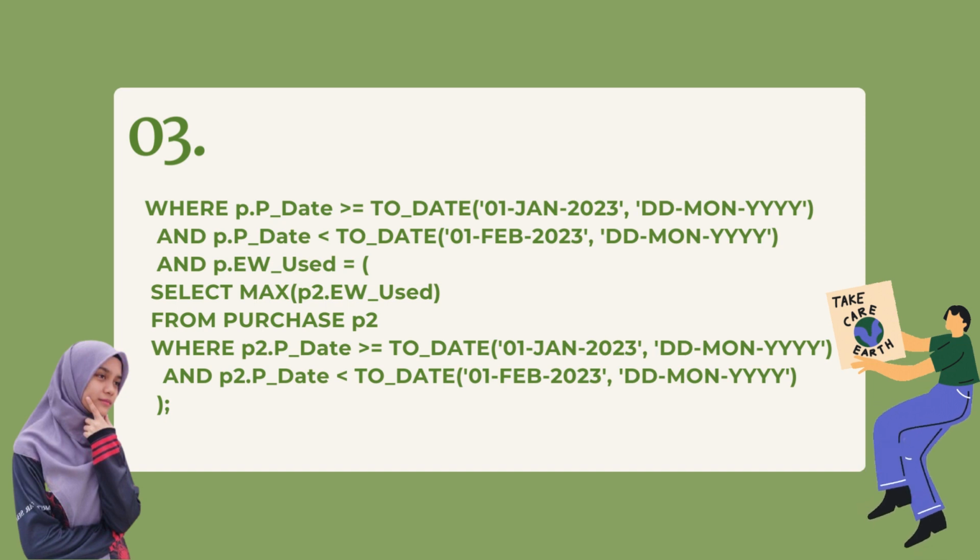Number 2, p.ew_use should be equal to the maximum ew_use within the specified date range. The subquery within the where clause finds the maximum ew_use in the same date range. Overall, the query retrieves details of the user who used the most e-wallet points in January 2023. It achieves this by joining the user and purchase tables, filtering purchases within the specified date range, and selecting the user with the maximum e-wallet points usage in that period.